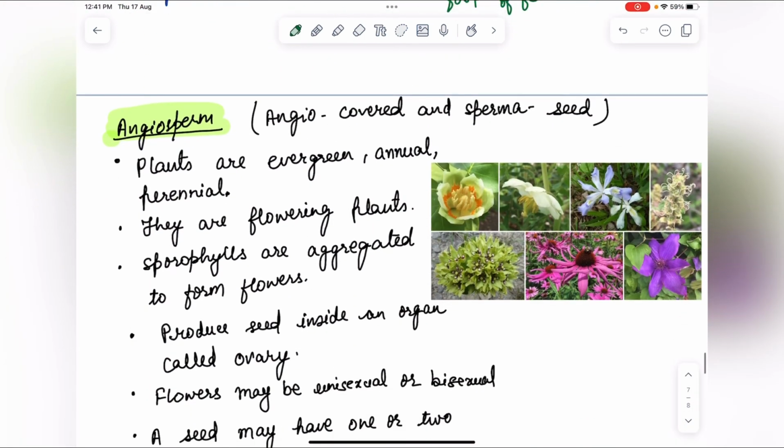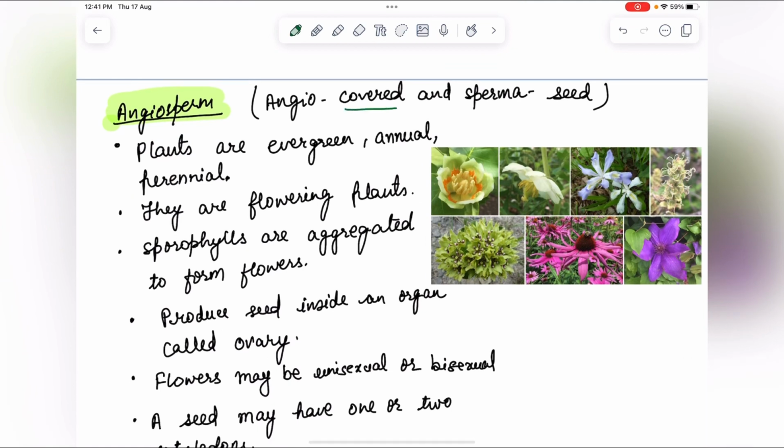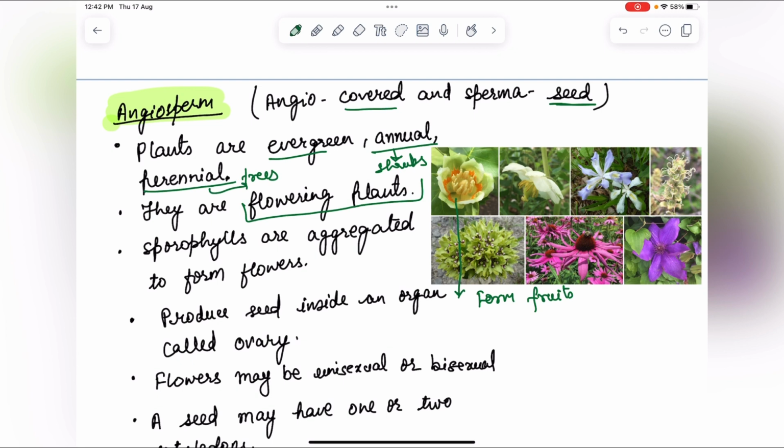Next is angiosperm. Angio means covered, sperma means seed. The plants are evergreen, annual and perennial. Perennial means which live for several years. Annual means one year. In this there will be shrubs or trees. They are called flowering plants because the reproductive organs are present in flowers, and they form fruits, and the seeds are covered inside these fruits.